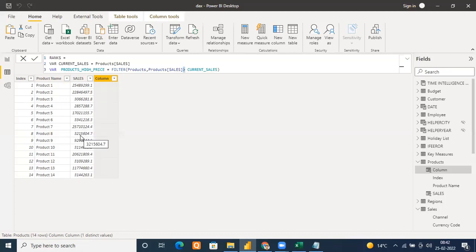One row is done. Next, anywhere else the condition is not satisfied. So what will this filter return? Out of this product table, the filter will return only one row, corresponding to product 7. Only one row.